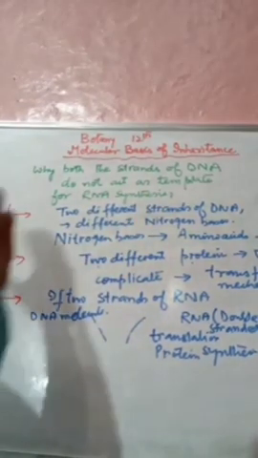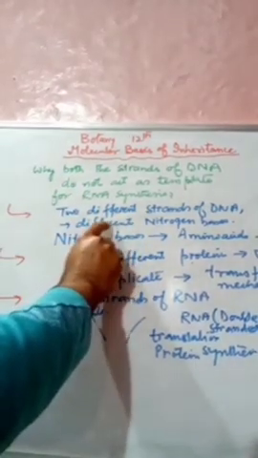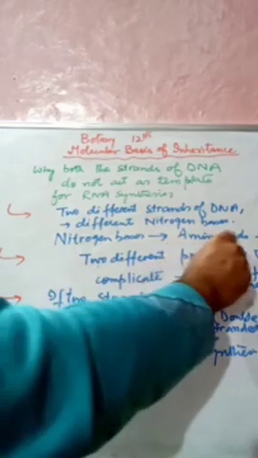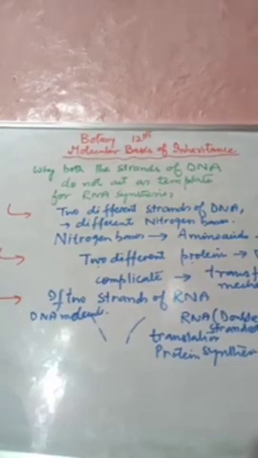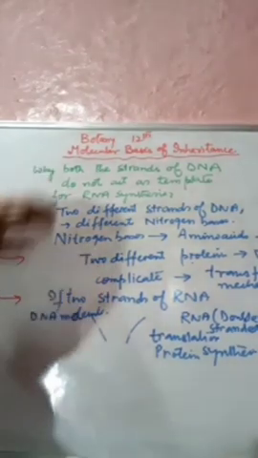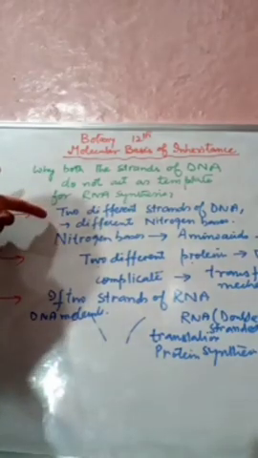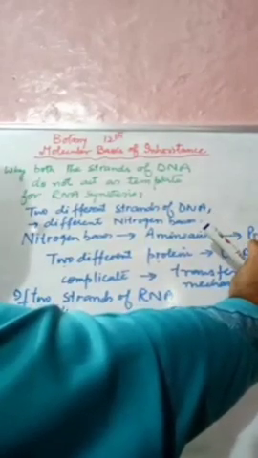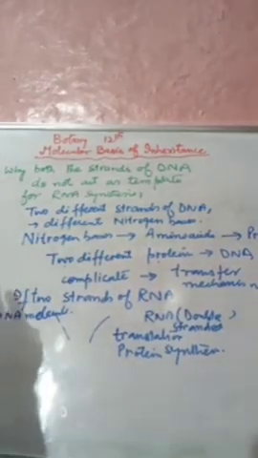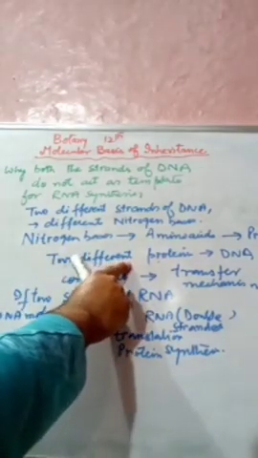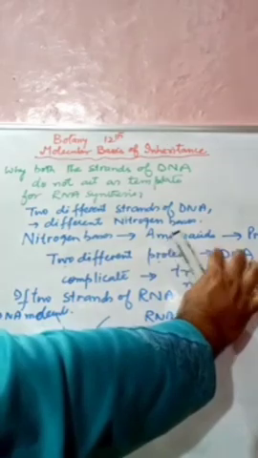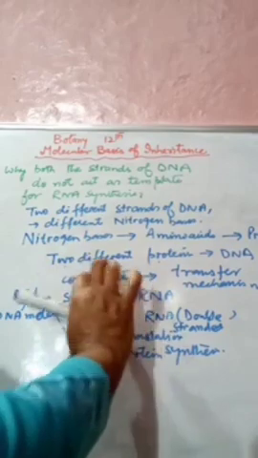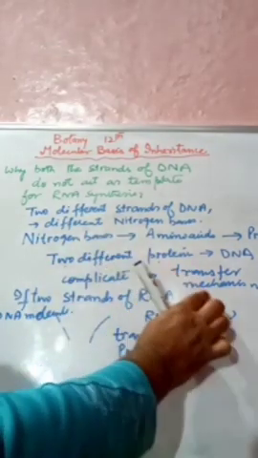And we also gave another reason: the two different strands of DNA that we have are with different sequences. That means they are with different nitrogen bases. Different nitrogen bases give rise to different amino acids, and different amino acids give rise to different proteins. So if both the strands of DNA take part in RNA synthesis, we will get different protein formation. Second, the two different proteins formed from one DNA will complicate the genetic information and its transfer mechanism.